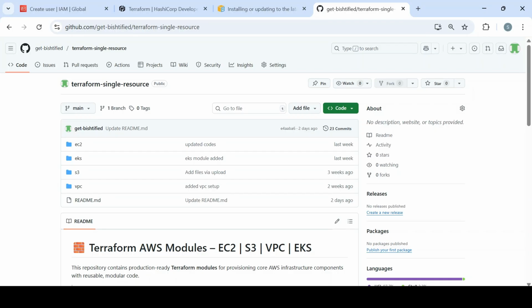This is all about our topic that we are going to cover in this demo, and this is nothing but the IaC tool, infrastructure as code tool, called Terraform. When we talk about Terraform, we also talk about the infrastructure as code concept. So let me first tell you what infrastructure as code is, and that will help you understand what Terraform is.